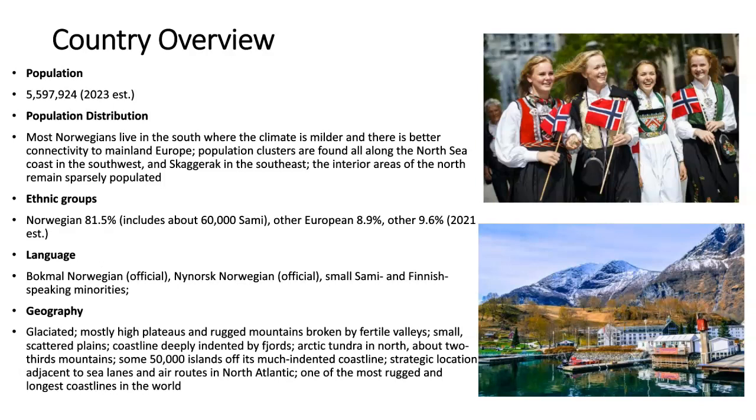Geography. It's glaciated, mostly high plateaus and rugged mountains broken by fertile valleys. Small scattered plains, coastline deeply indented by fjords, Arctic tundra in the north, about 2/3 mountains, some 50,000 islands off its much indented coastline, strategic location adjacent to sea lanes and air routes in the North Atlantic, one of the most rugged and longest coastlines in the world.